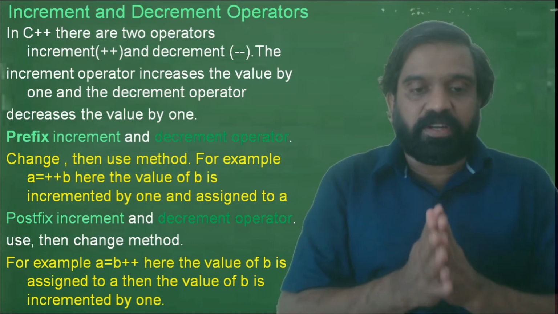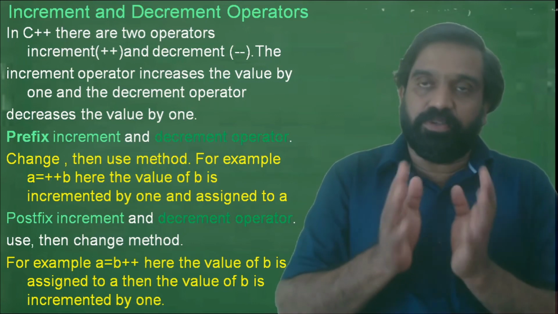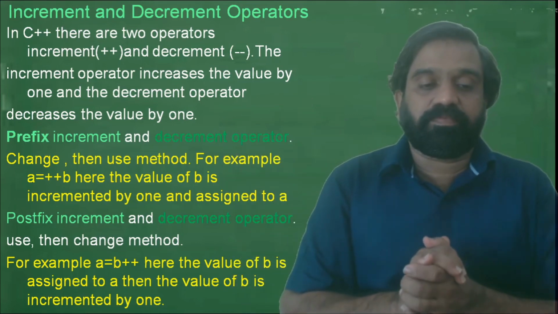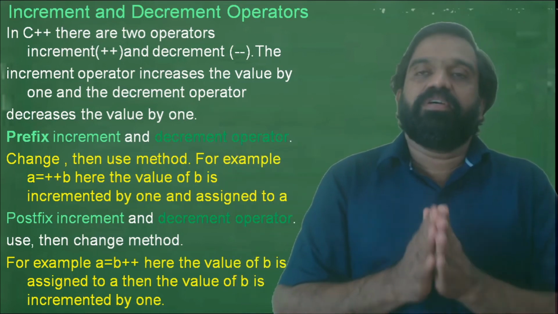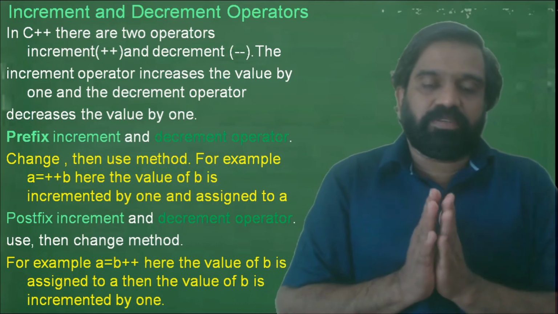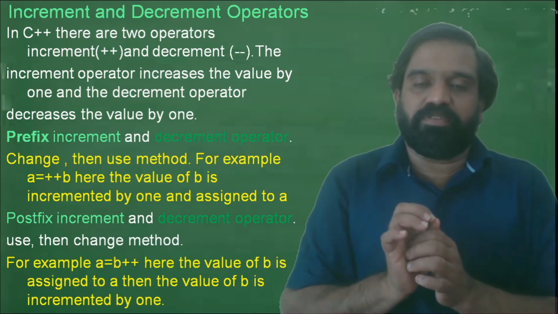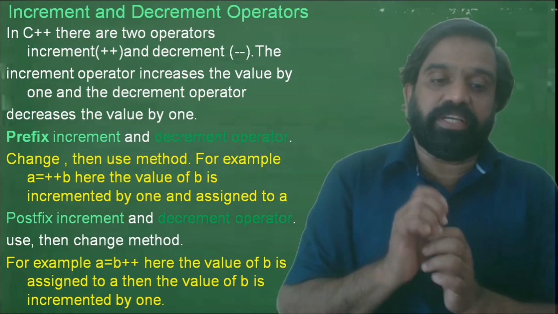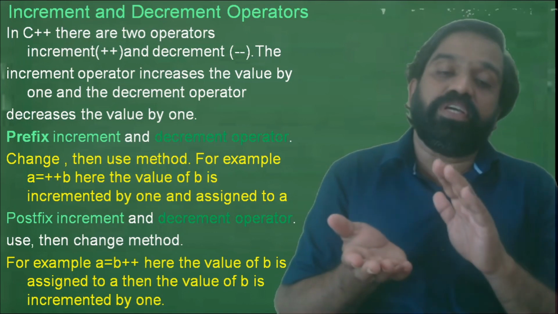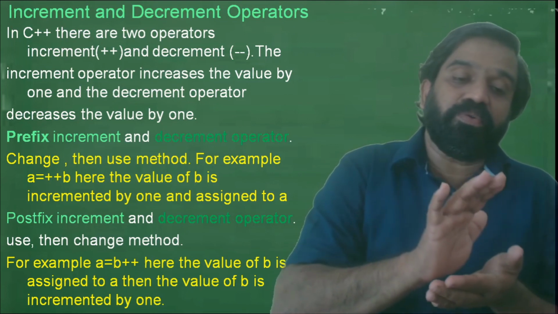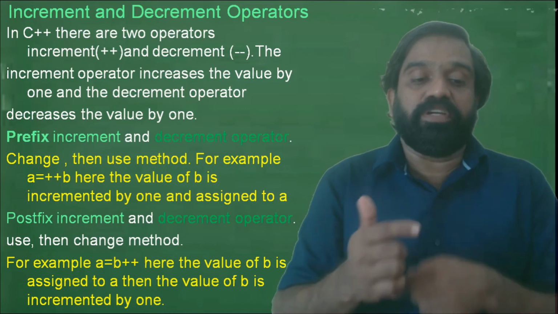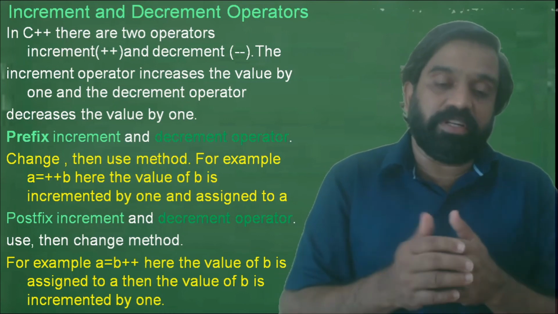In postfix increment or decrement, it uses the rule use then change. For example, a is equal to b plus plus. Assume b is 5. Use then change: here the value of b is assigned to a first. Then only the value of b is incremented.